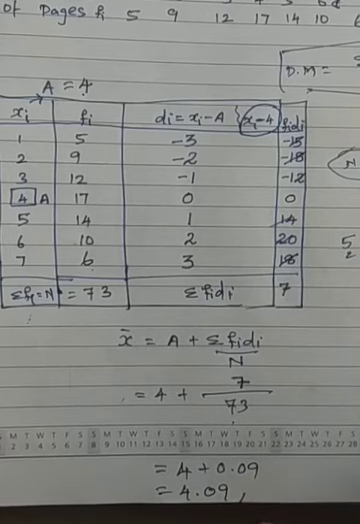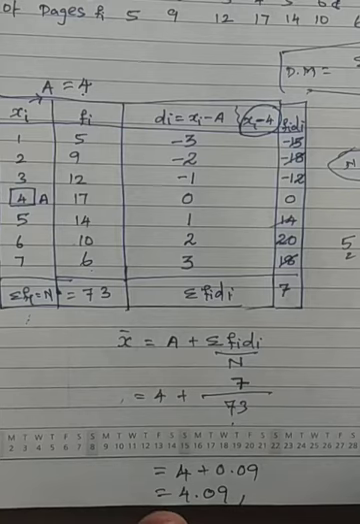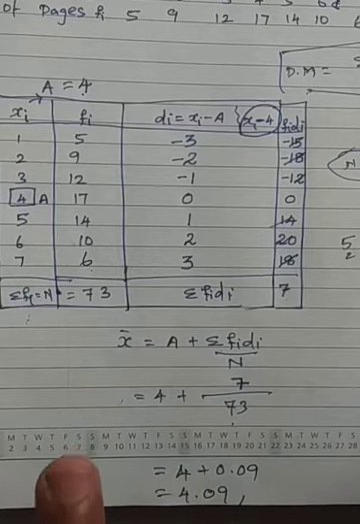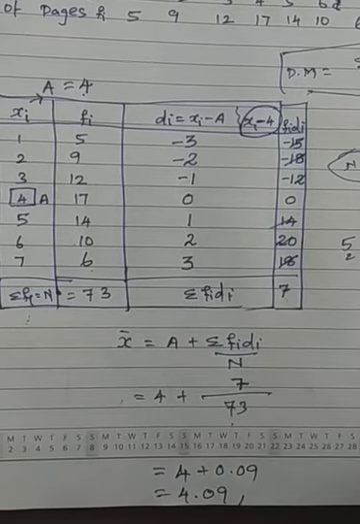Okay, so we have shown the discrete method. Now group data in discrete method we have shown. Last class we have shown raw data and group data. We have shown both ways, direct method and shortcut method. In discrete, last class was direct method, now we have shown shortcut method. Now we will go to group data with the continuous type.